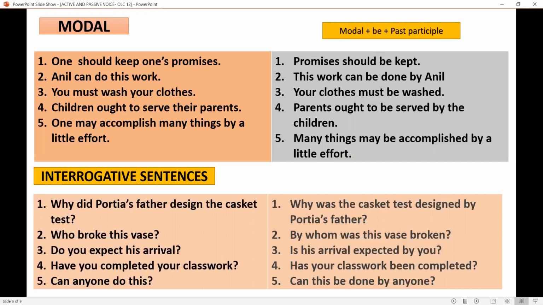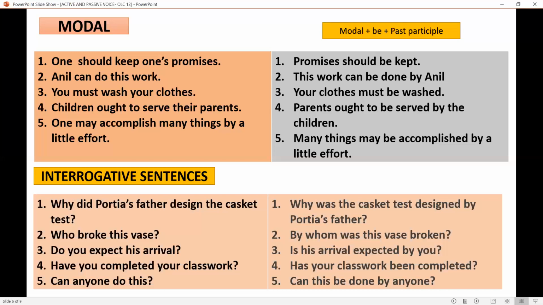Third one, you must wash your clothes. Your clothes must be washed. Next one, children ought to serve their parents. Parents ought to be served by the children. Last one, may accomplish many things by a little effort. Many things may be accomplished by a little effort. I hope it's clear. The form is modal plus be plus past participle form of the verb. The modals used are should, can, must, ought to, may. All right.